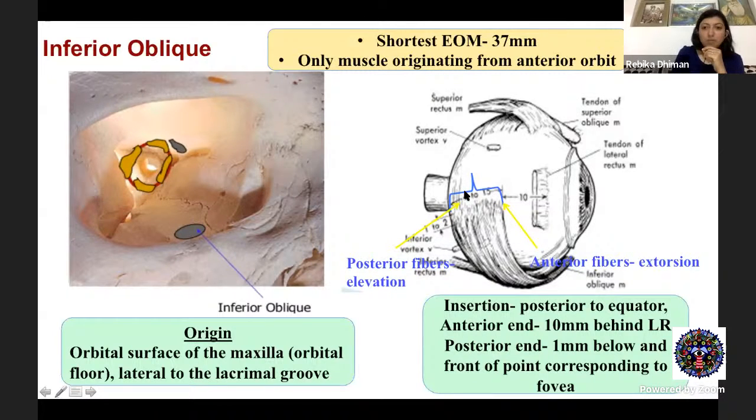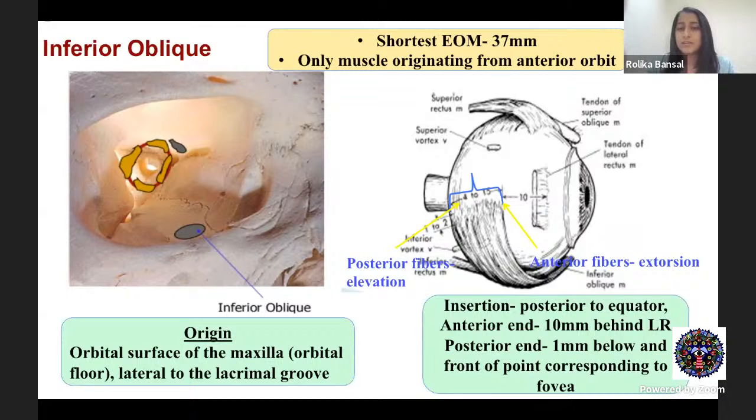So you must be careful if you have to pass a suture, although we rarely need to pass a suture that posteriorly. You just have to be careful when you're hooking the muscle and not be very aggressive. And that's the relation.